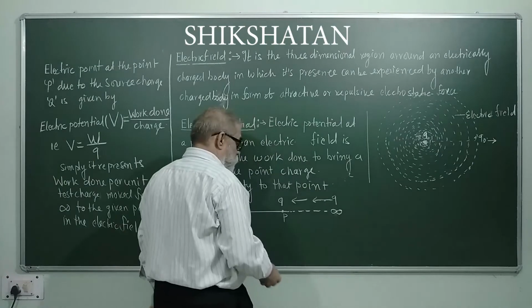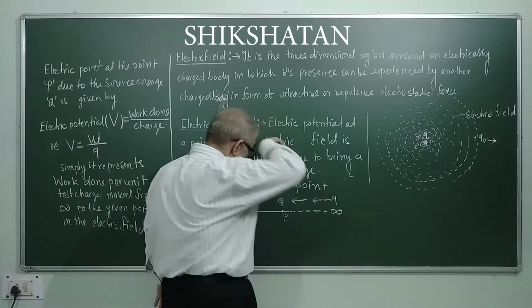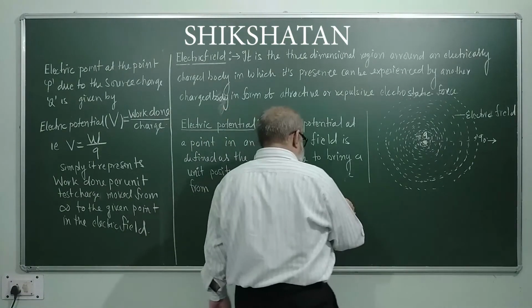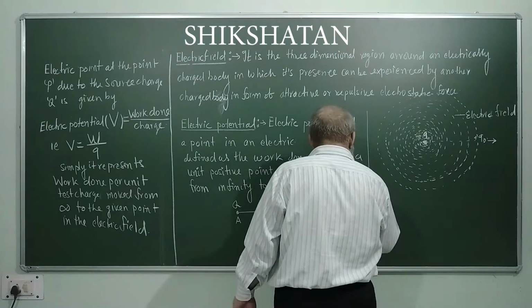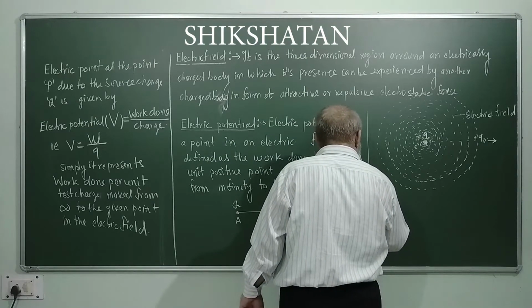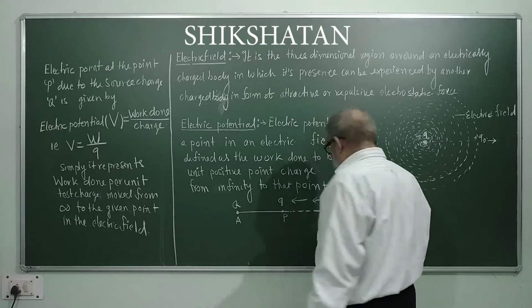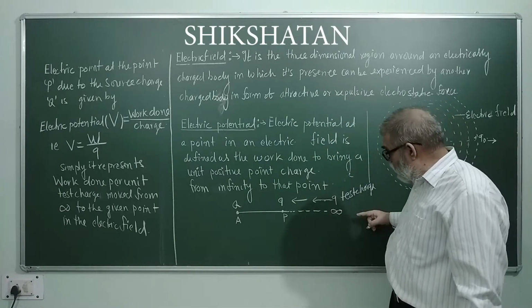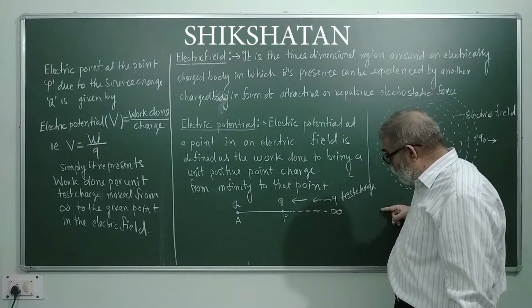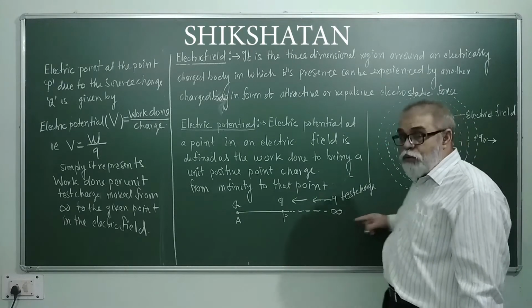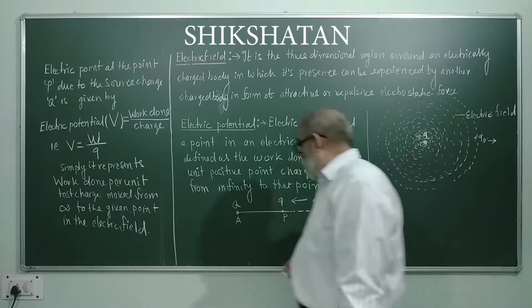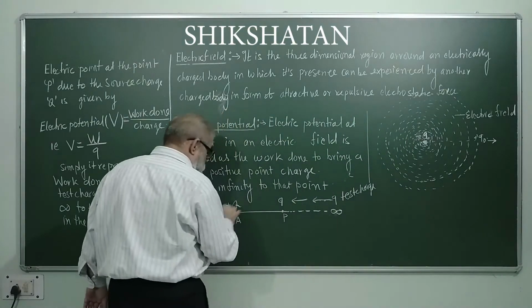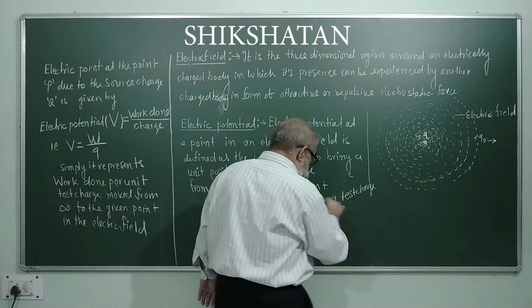For this, what we do, we take a test charge, small q, starting from infinity, and in order to bring it from infinity, some work has to be done. Suppose this is a positive charge and this is a positive charge.